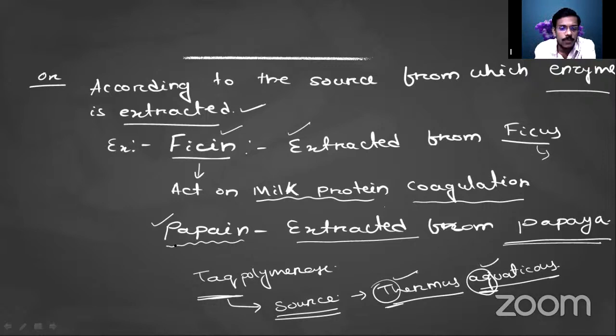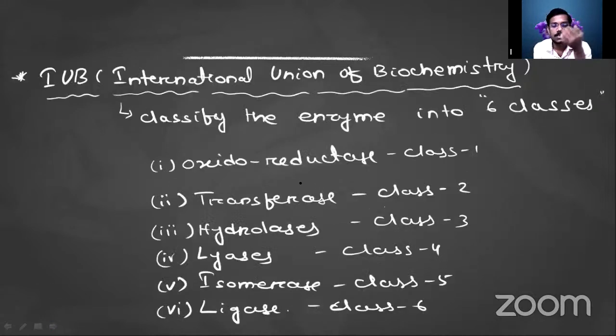So papain is extracted from papaya. If it is extracted from Ficus, then that is ficin. So this is another way, according to the source from which the enzyme is extracted.